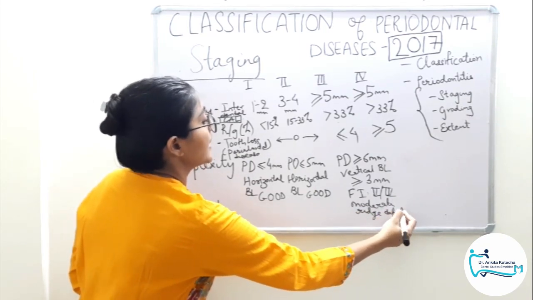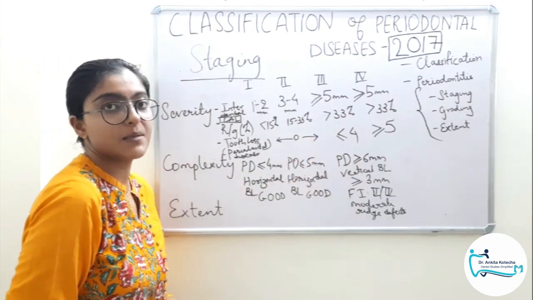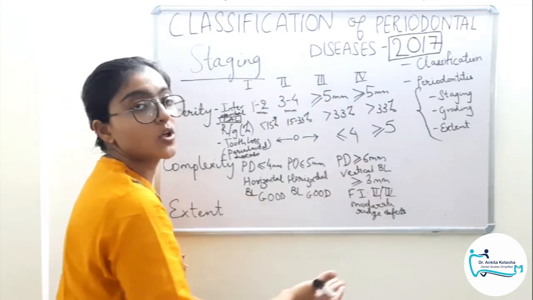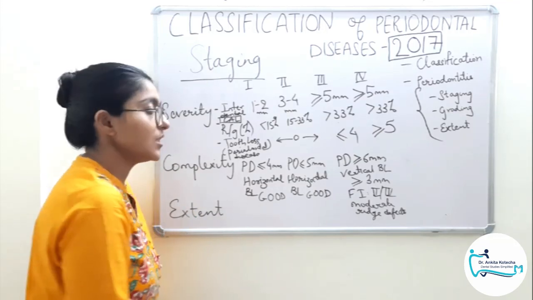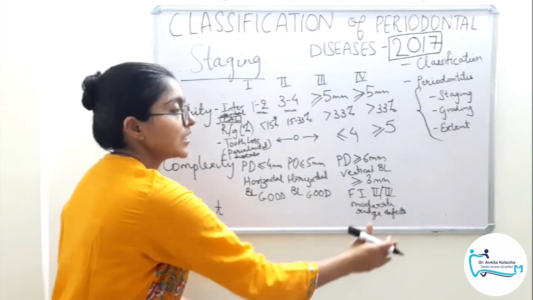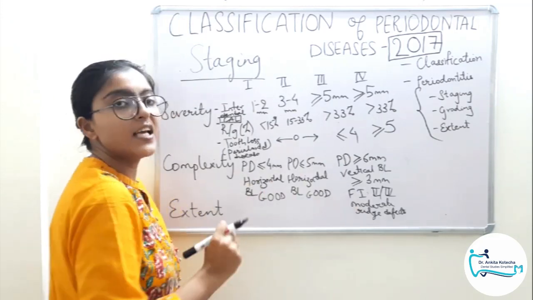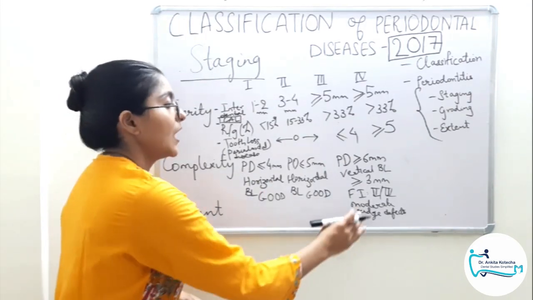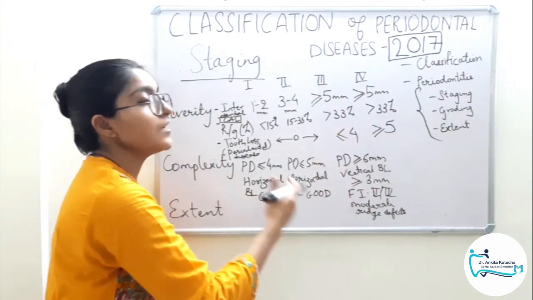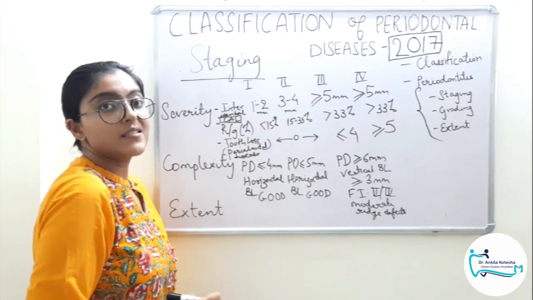All the factors are indications of surgical approach, surgical procedures, that is probing depth greater than or equal to 6 mm. So a flap surgery, that is pocket reduction or elimination. Vertical bone loss, so it must be a regenerative procedure. Furcation involvement for class 2, again regenerative procedure. Class 3 may be root resection, hemisection, bicuspidization, anything that is indicated after the assessment of the furcation lesion. Moderate ridge defects invites ridge augmentation procedures. Now all of them are surgical procedures, that is a surgical treatment plan has to be executed here.